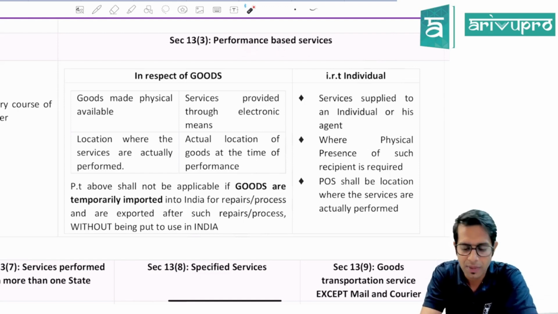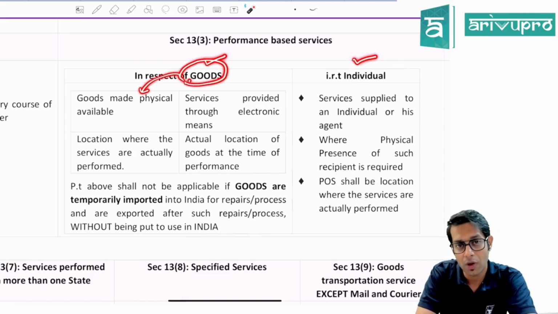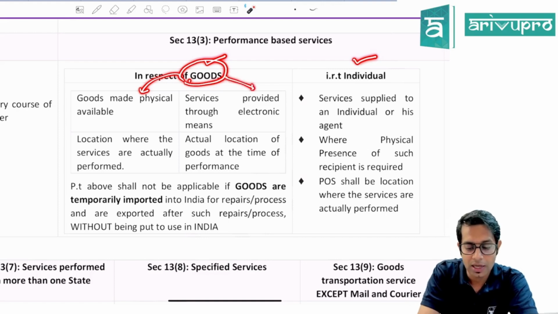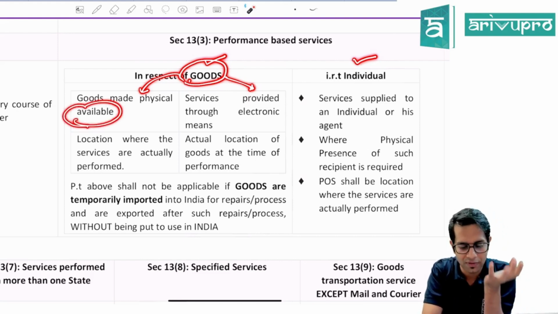If there are performance based services, now check whether the services are performed on goods or on an individual. If the services are performed on goods, check whether the goods are required to be made physically available for performing the services, or the services are given on goods through electronic means. If the goods are required to be made physically available, then the place of supply will be the location where the goods are made physically available, or the location where the services are performed.